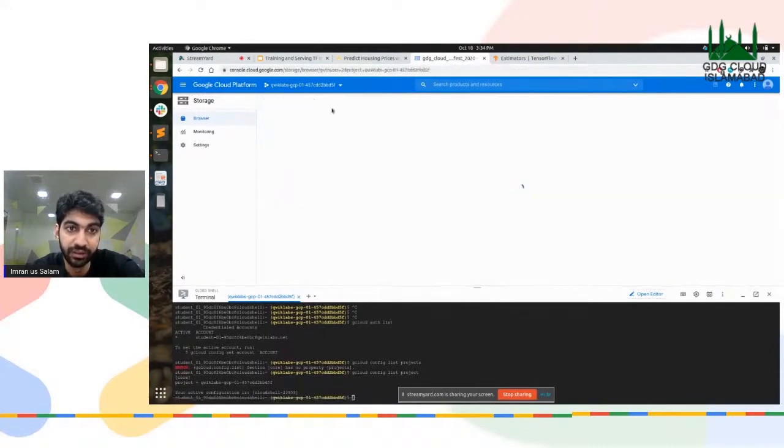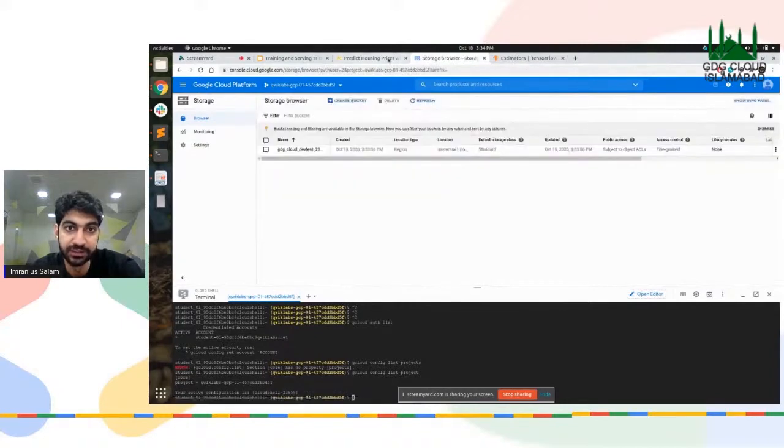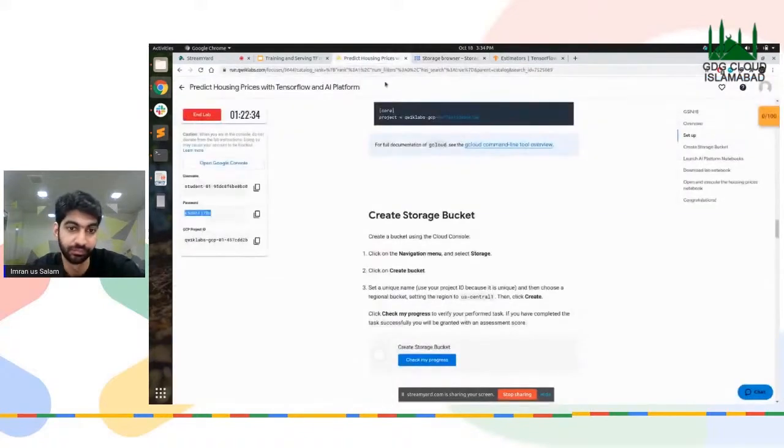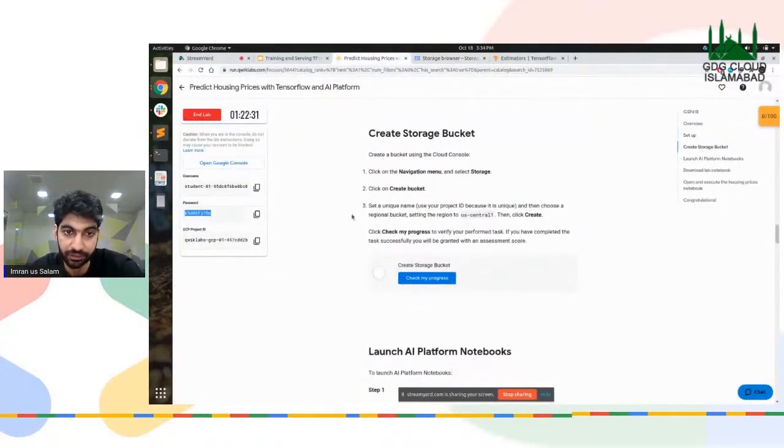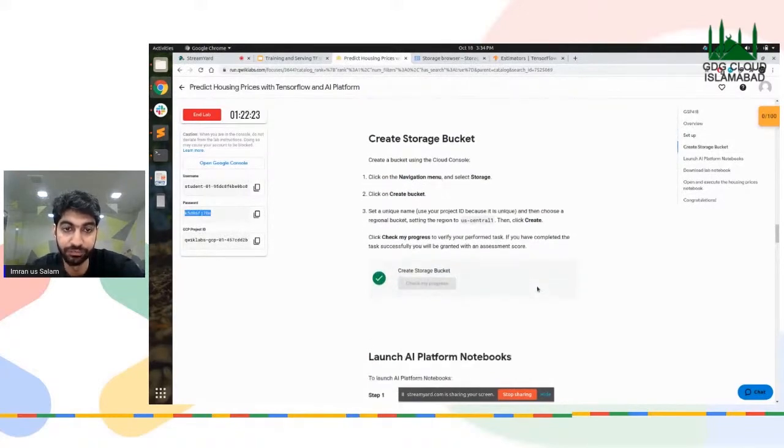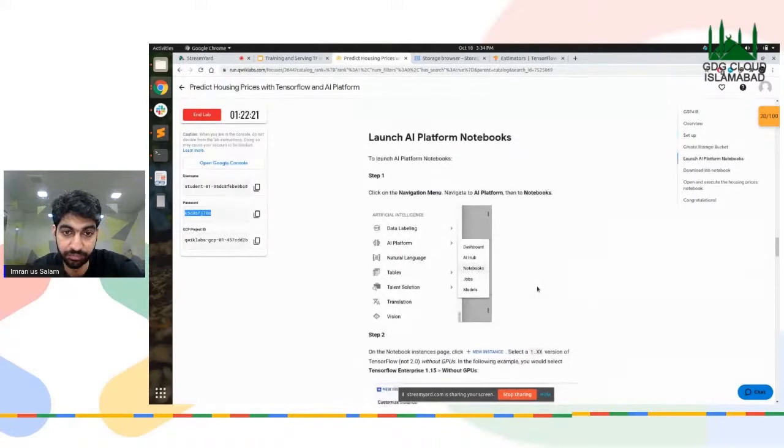Okay, and this is the bucket that we're going to use when we train our models and store them. Now I'm going to check my progress to see if I've done everything right along the way, and yes. So we have completed the first part of the lab.